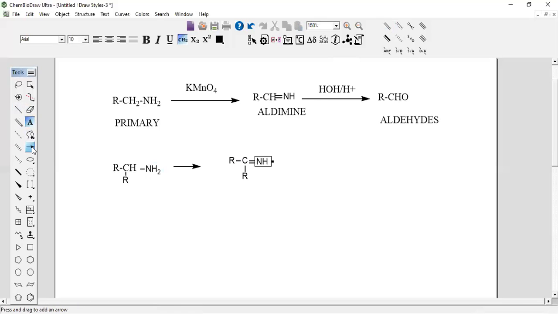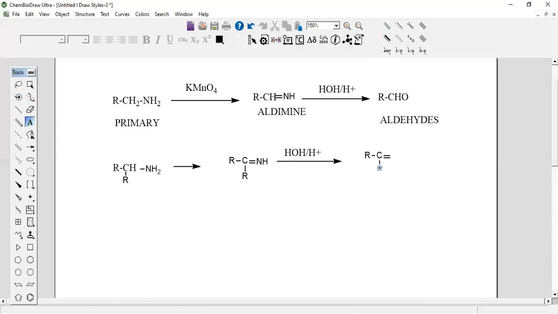Now, with HOH and H plus ions, tell me what the compound may be. Very good, that I need. Ketone will be formed. With the primary amines we get aldehydes, whereas with the secondary amines we get ketones. That is the important thing.